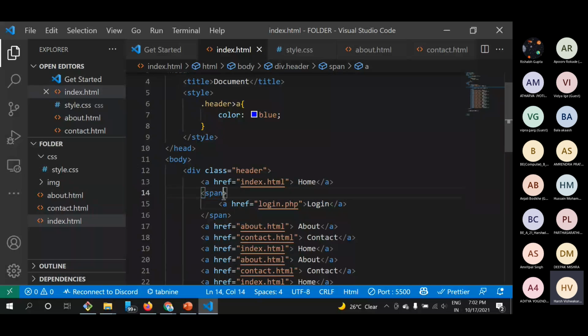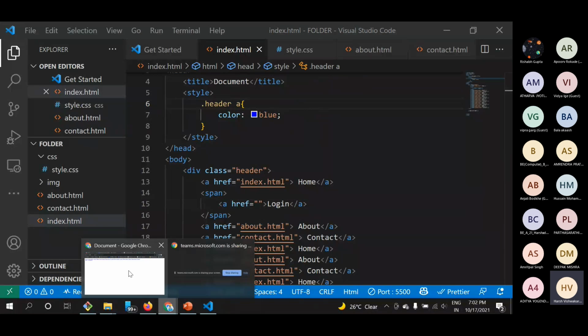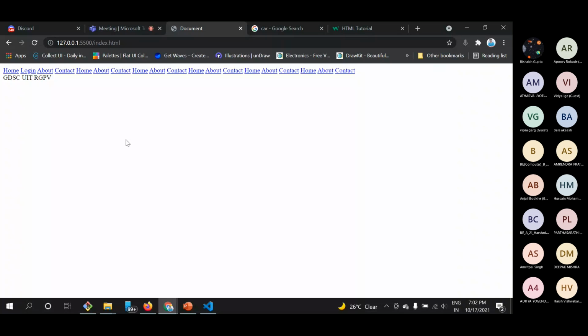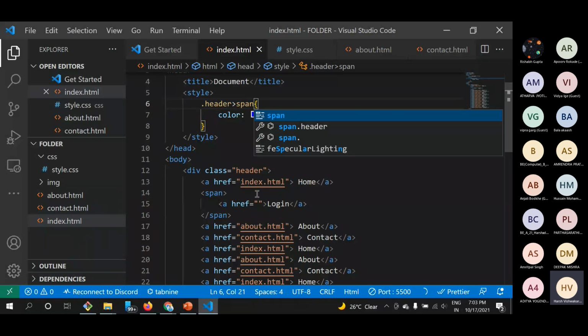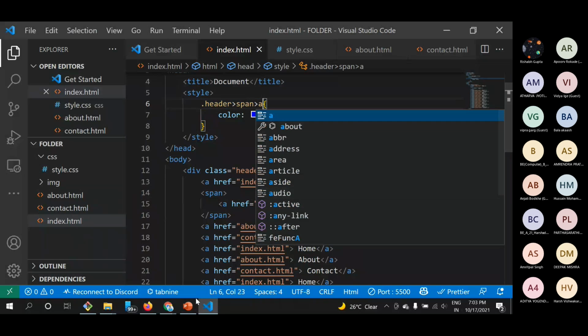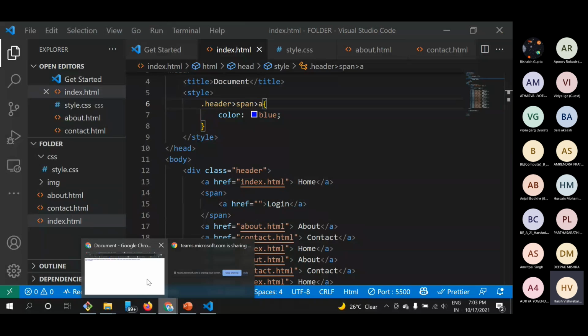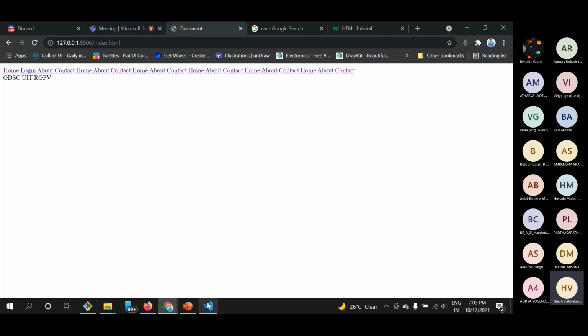I guess there is some issue with my page. Okay, so if I go something like this, you can see all colors will be changed. And if I want to change the specific color of this, I will use something like header, and then go for span. There will be a header, then a span inside it, and then the anchor tag. Then you can see that only this login has the color change.